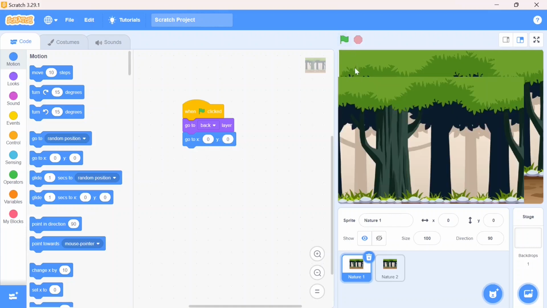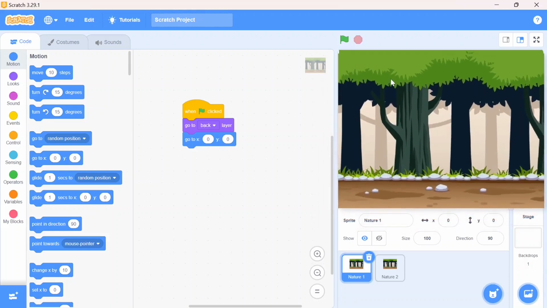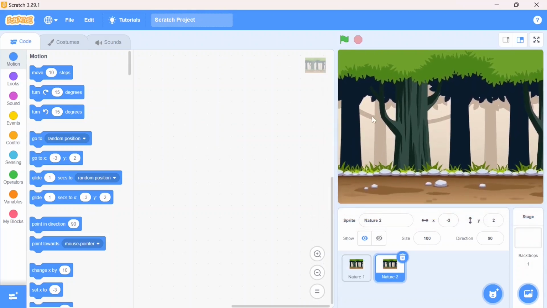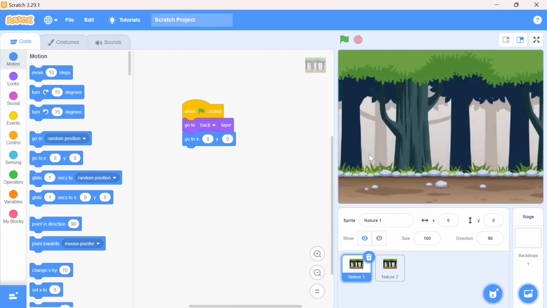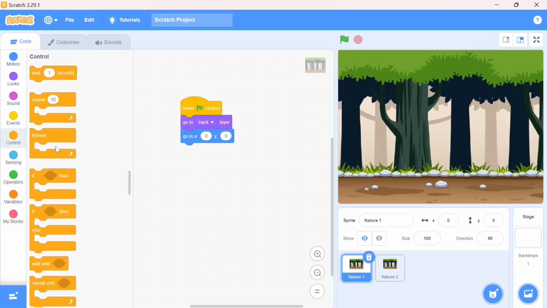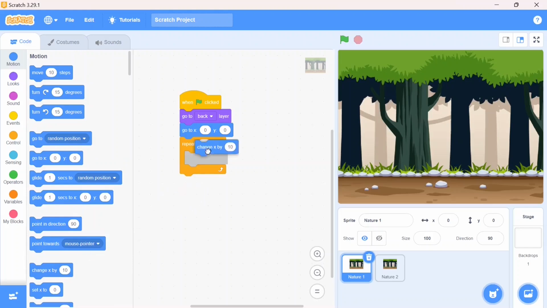You can see it's not fixed on center, but the first one is centered, so we'll centralize both the images. Now the first one is just behind this image. Next I'm going to take the control block and here I will take the repeat action. I want to make the scrolling according to the story. For that I need the action of scrolling for some particular time. So I am taking the repeat action for 350 times. Now afterwards I want to change x by -5.